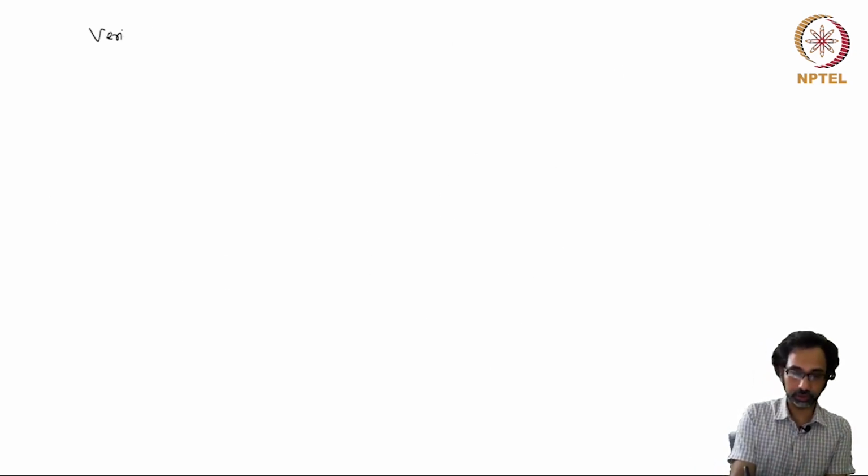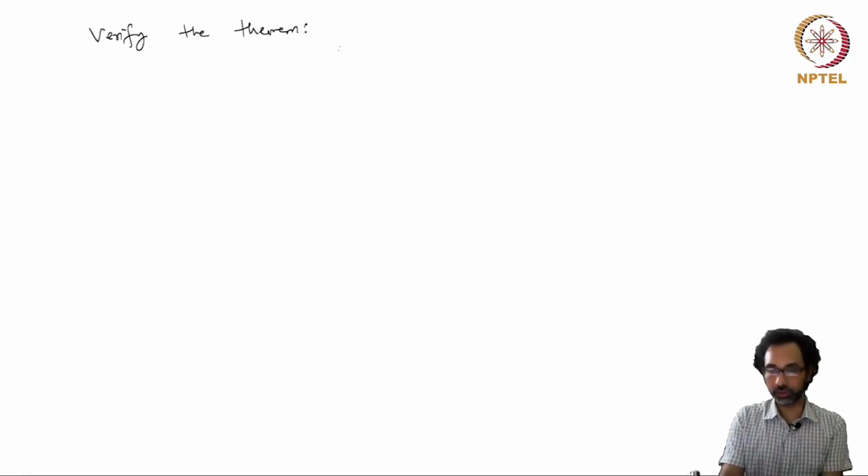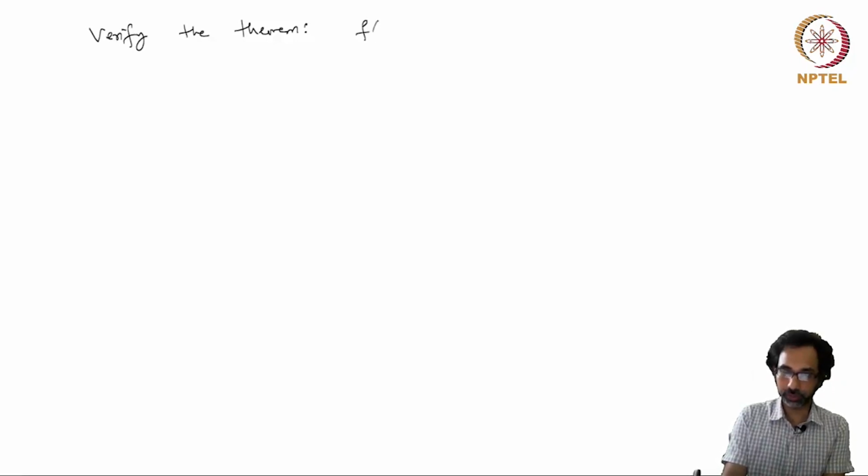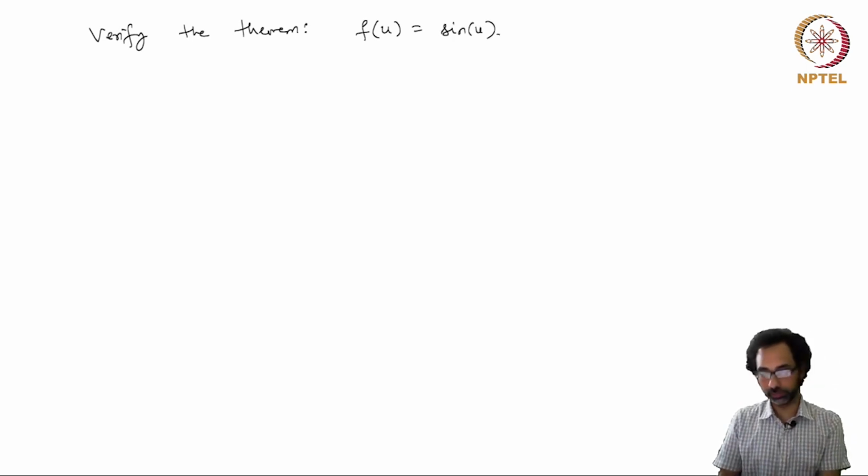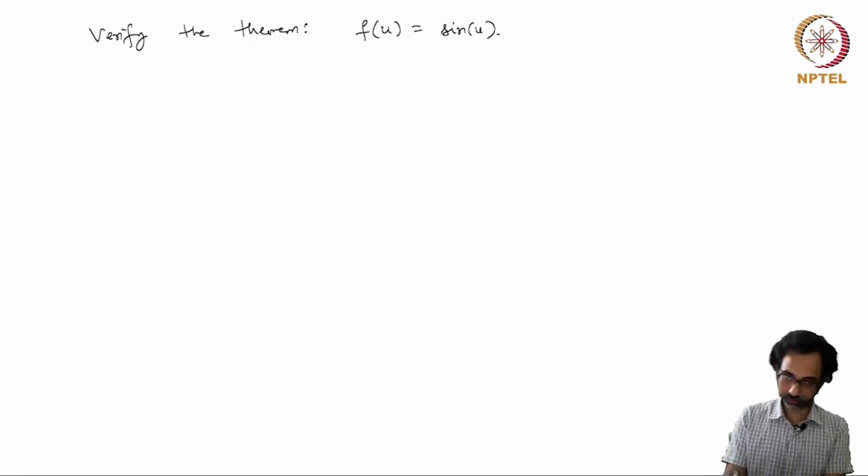So now suppose I would like to verify this theorem, the sufficient condition for the change of integrals, for our function f(u) equals sin u. So let's see whether the conditions of the theorem are validated.